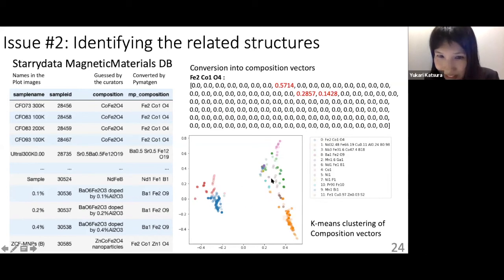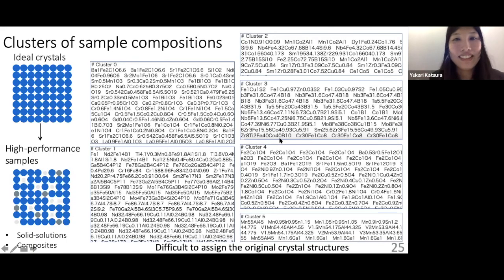We can see the clusters of samples here, here, and here. When we look at each cluster, we can see the list of sample compositions. There are so many, so we just cut out only a part of this.